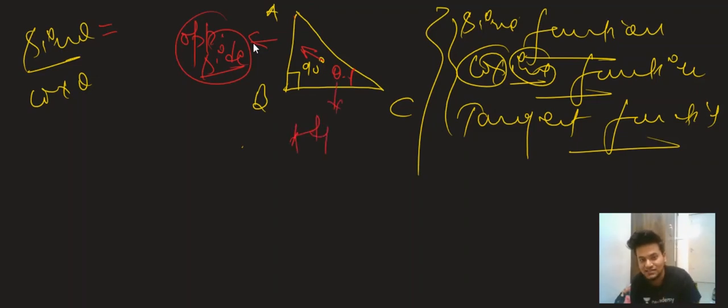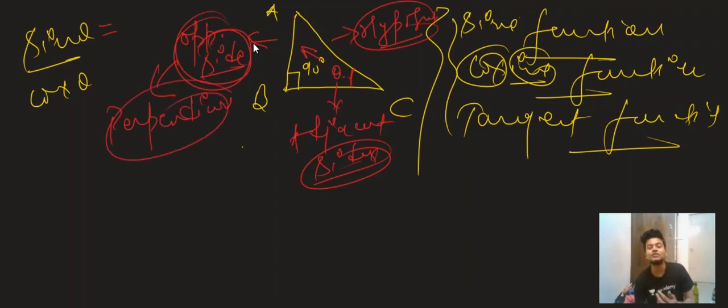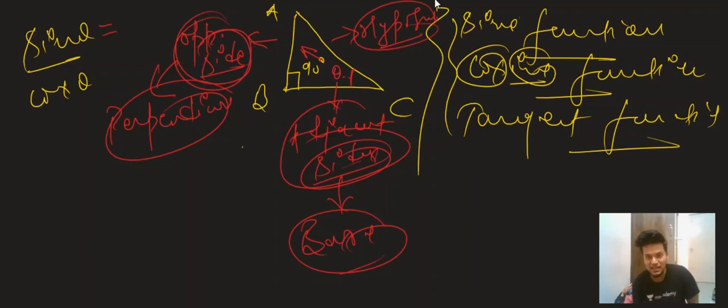So this is known as the adjacent side. It is very close and adjacent to theta, that's why it is known as the adjacent side. And this one, AC, is known as the hypotenuse. Another thing: the opposite side, the side which is opposite to theta, is also known as the perpendicular. Always remember, guys, the side opposite to theta is the perpendicular, and the side adjacent to theta is known as the base. And this is the hypotenuse only.